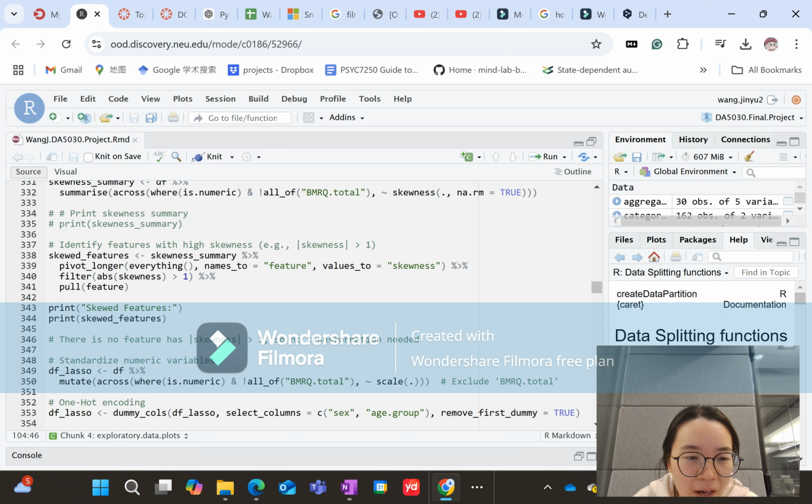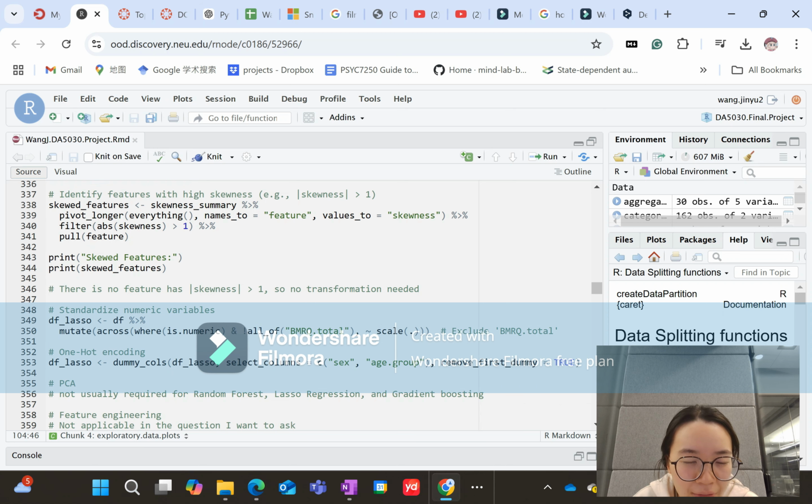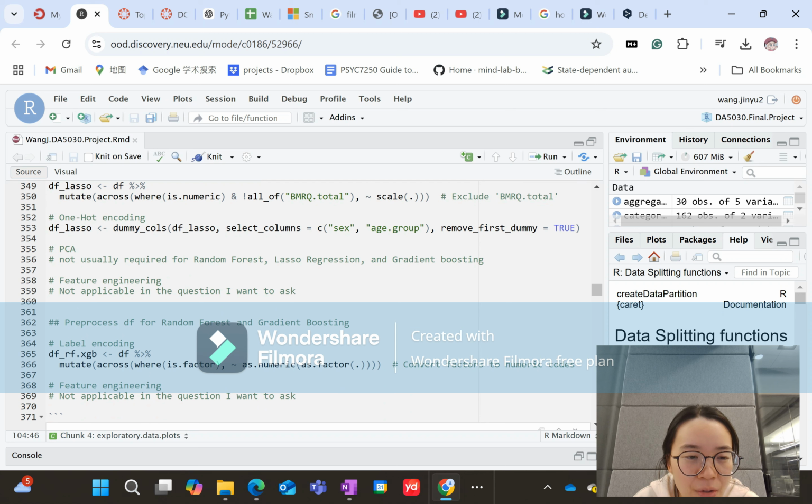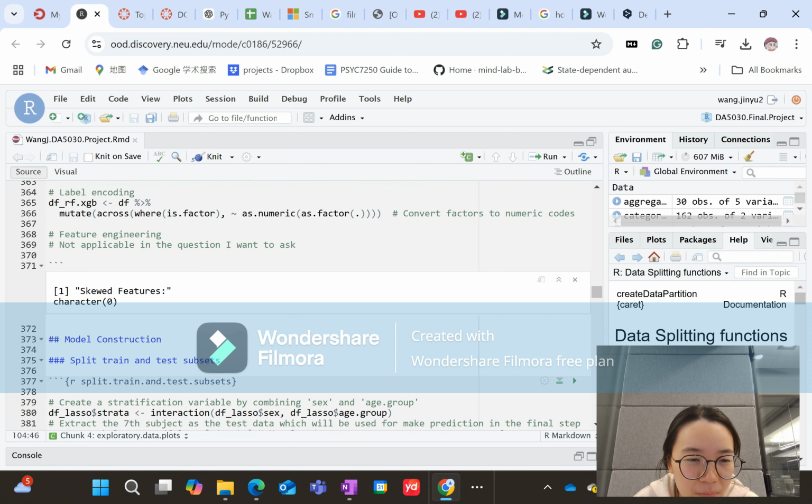I then standardized the numerical variables and used one-hot encoding for the factor variables used in the ridge regression. I also used label encoding for the dataset used in the random forest and the gradient boosting.